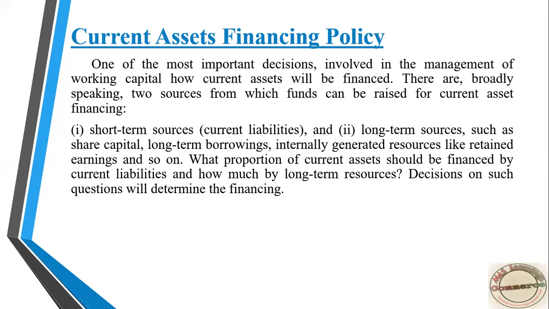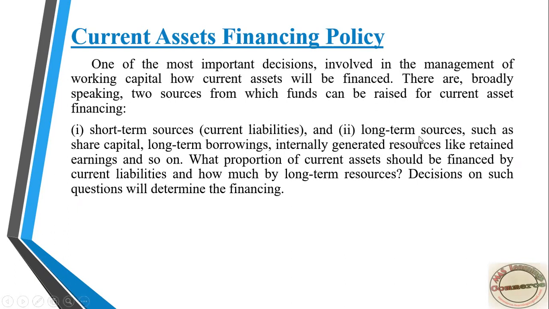That is, if you take loans or advances from banks for a short period, or else from suppliers, that is creditors. You have creditors if you finance the amount from suppliers, or public deposits, commercial paper. If you collect funds from these debt sources, it is termed short-term financing.